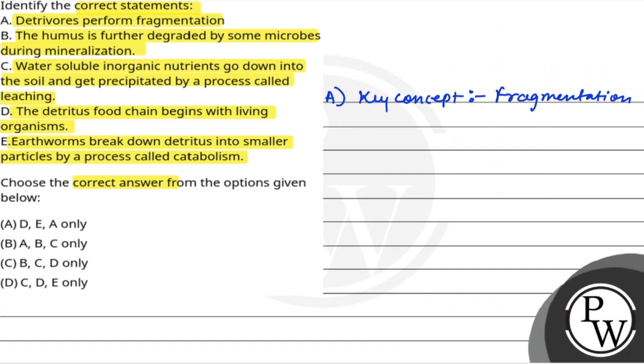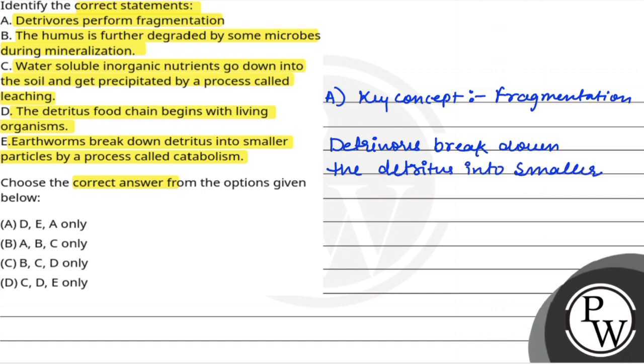So fragmentation is the process in which detrivores break down the detritus into smaller particles, and this process is called fragmentation.